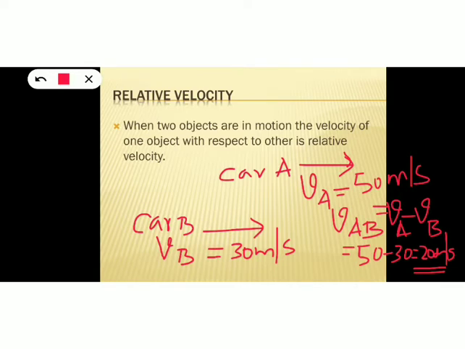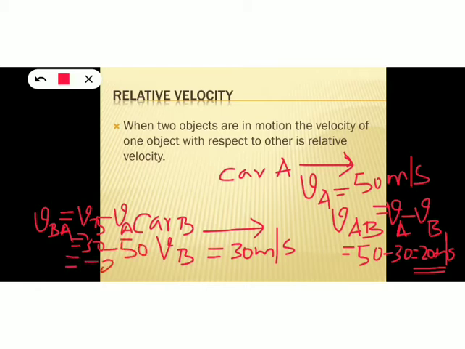Now, what is the velocity of car B with respect to car A? That is VBA. So VBA is VB minus VA. VB is 30 and VA is 50. So 30 minus 50 will be minus 20 meters per second. So the velocity of car B with respect to car A is 20 meters per second, again with the sign minus 20.